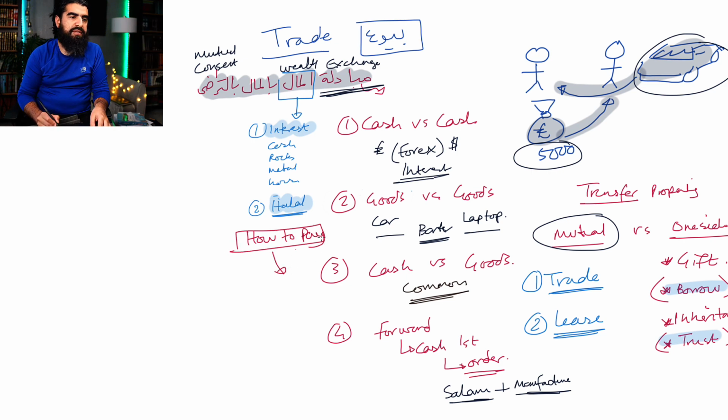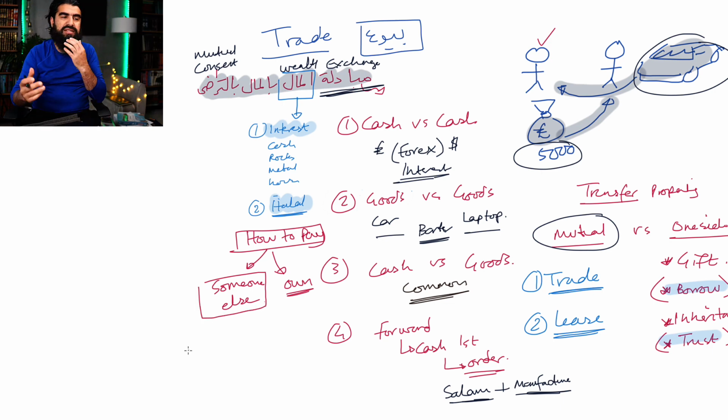You can either pay for this on your own, so you basically take the money out and you give it to the person, like this gentleman over here is doing, or you can get someone else to pay. Someone else, like you might get a credit card company to pay for you, or you ask your friend to pay.